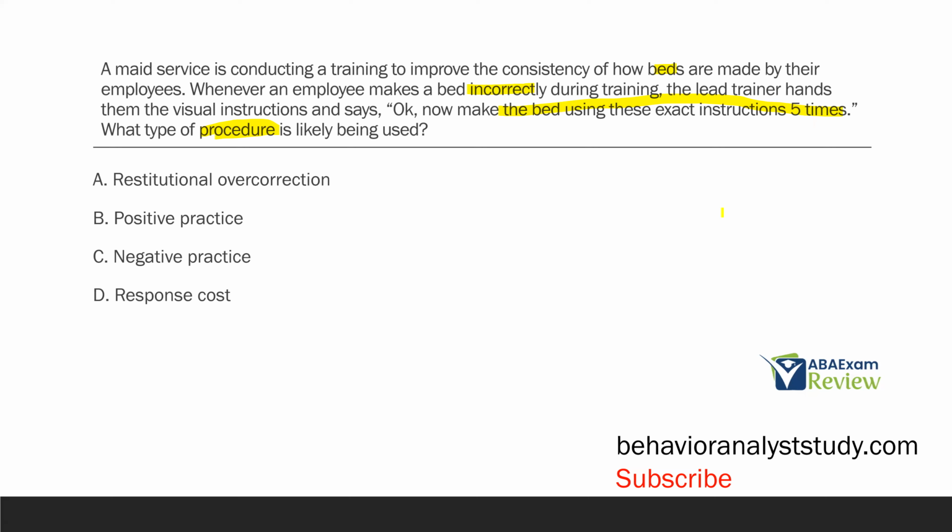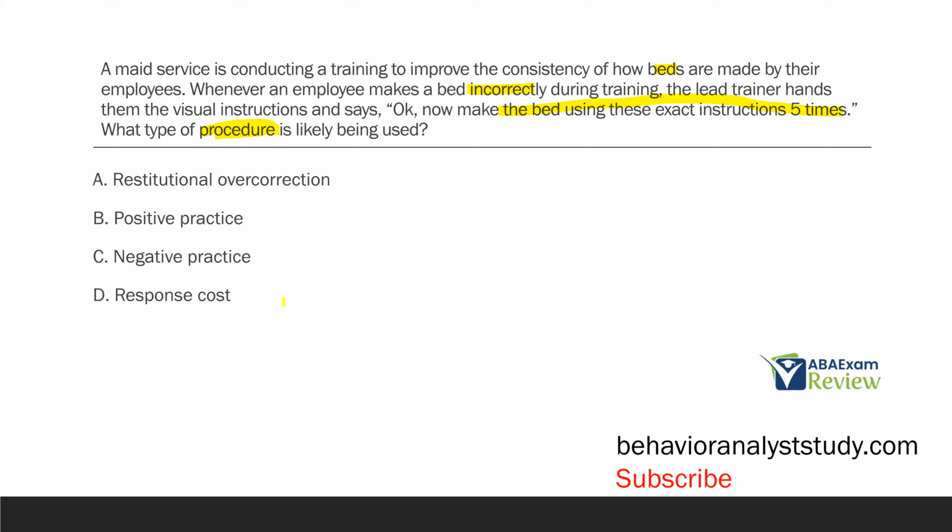So A, restitutional overcorrection. With restitutional overcorrection, we are repairing the environment and then repairing it to a state better than it was before. Not occurring here, right? They're not repairing the environment. What they're doing is B, positive practice. They're engaging in the correct response over and over and over and over again.